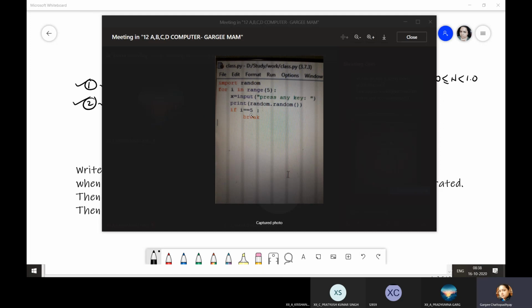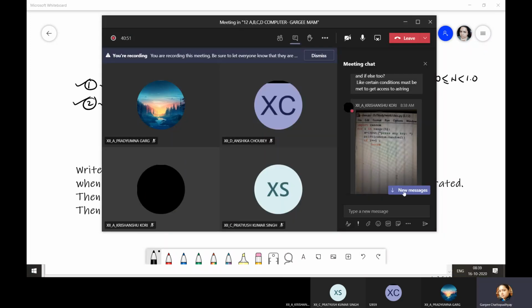You don't have to write if i equal to 5 break, because you are already taking range 5, which will take values from 0 to 4. It will already take values from 0 to 4. So when i is 0, x equals input.